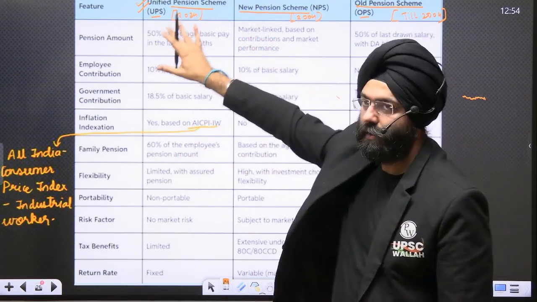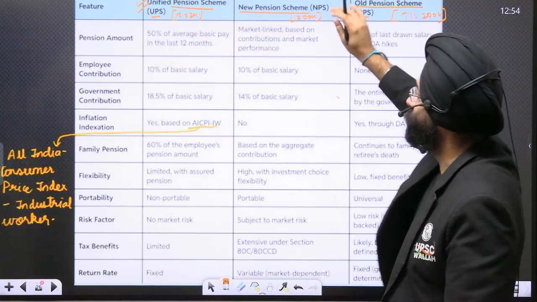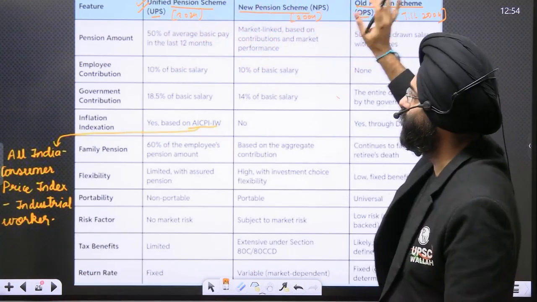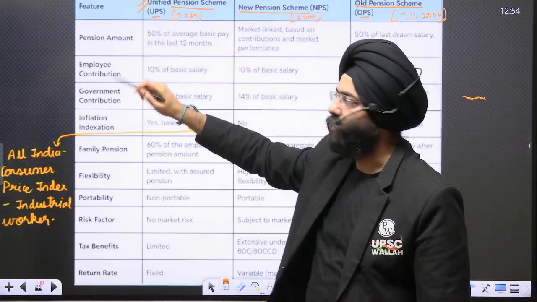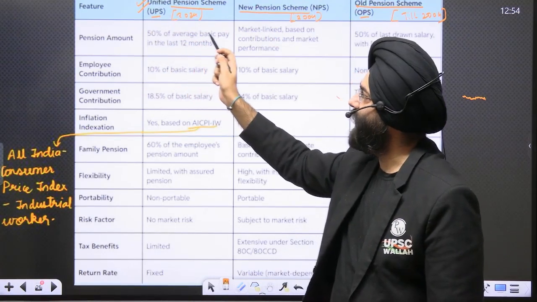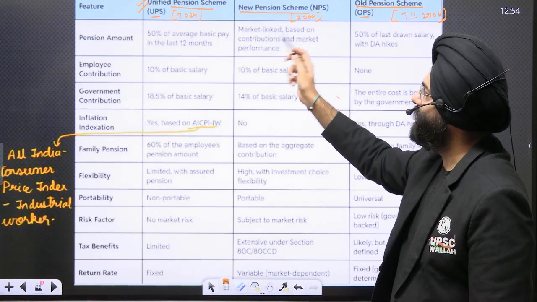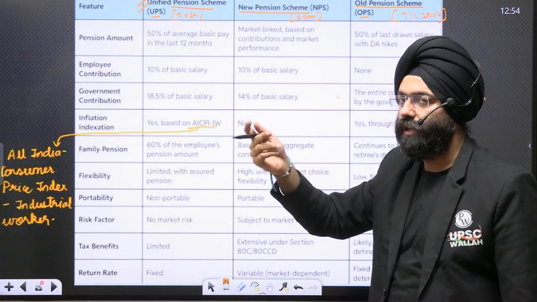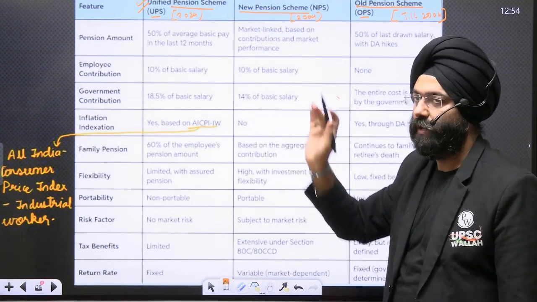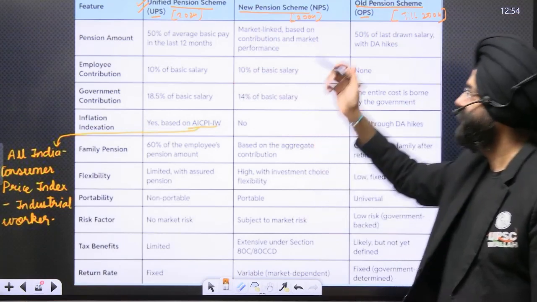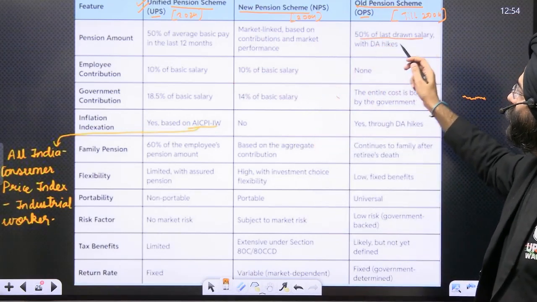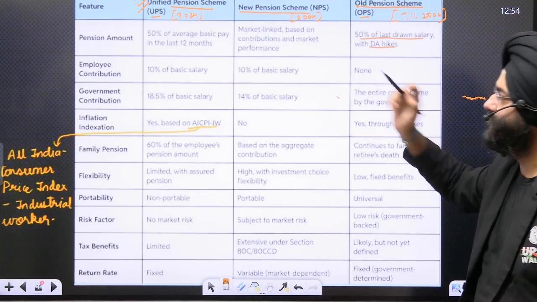This is the new one. This is the one that was going on, which was heavily criticized also. And this was the old one. Now see, pension amount. In the new one, 50% of the average basic pay in the last 12 months. This was market linked. That means how much you are contributing, your pension was based on that. There was no fixed percentage like that. In this case, 50% of the last drawn salary along with the DA hikes.